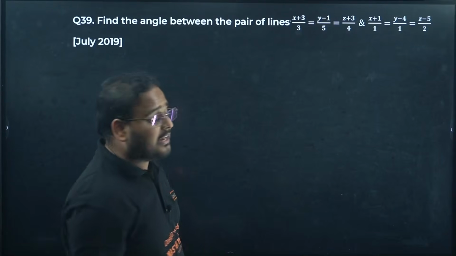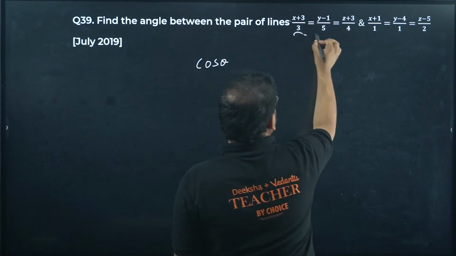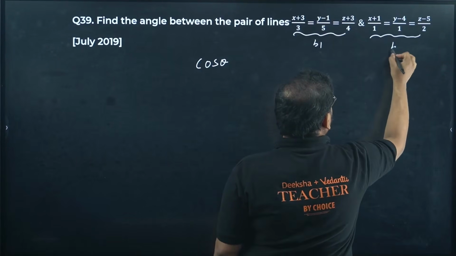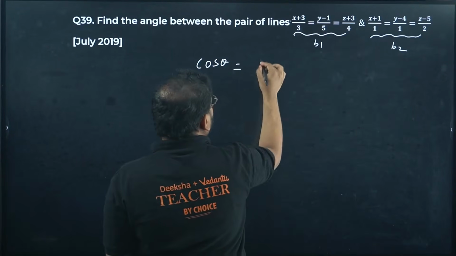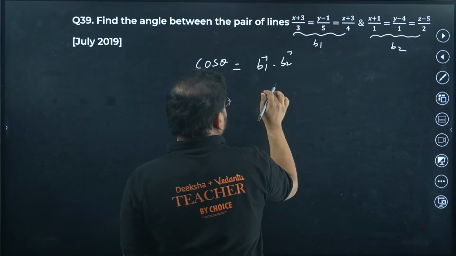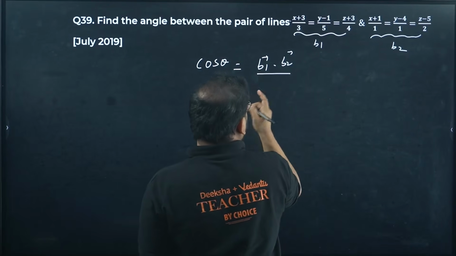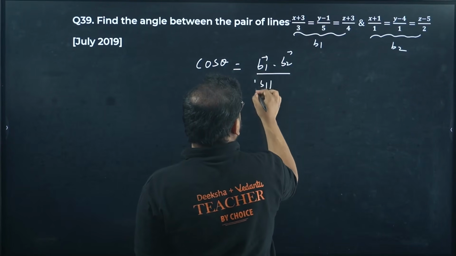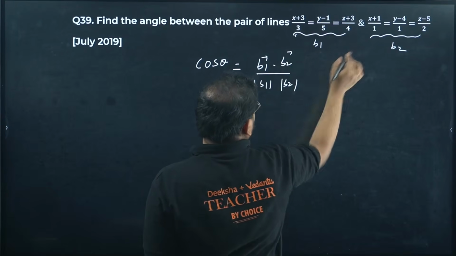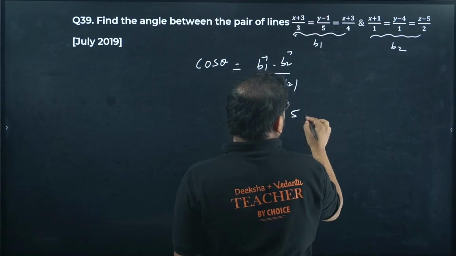Once you have that value, then the angle is given by cos theta. This represents, beta, your vector b1 and this is your vector b2. Then cos theta is given by b1 dot b2 divided by mod of b1 and mod of b2. 3 into 1 is 3, 5 into 1 is 5, 4 into 2 is 8.